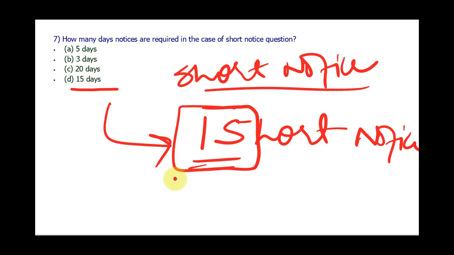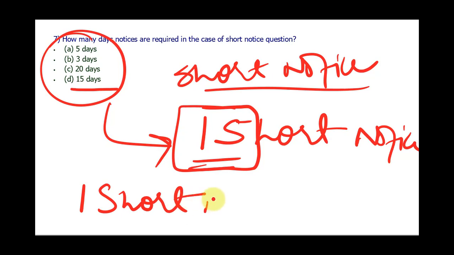Now this is something you can call a trick or any other thing, whatever you like, but you have to create such methods, such memory points, so that when such questions appear in the exam, you should be able to answer them accurately instead of being confused among all the options. So when you write I give you short notice, now you know that short notice is for 1 and 5, as it looks like 5. I give you short notice of 15 days.